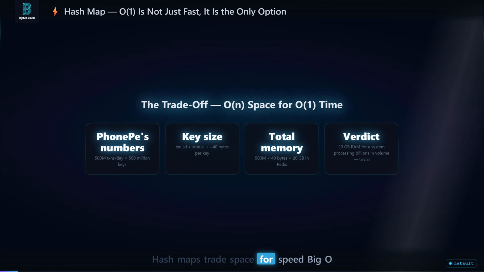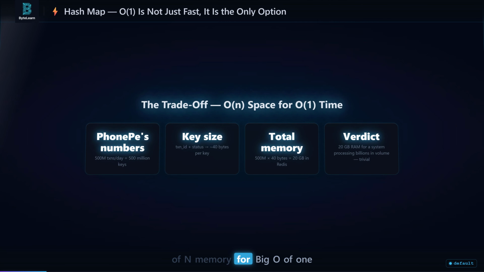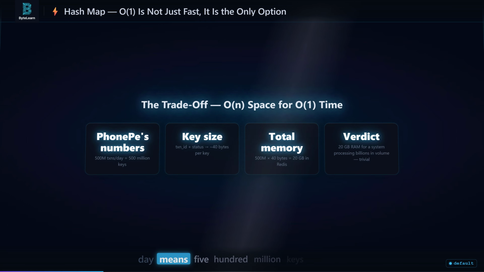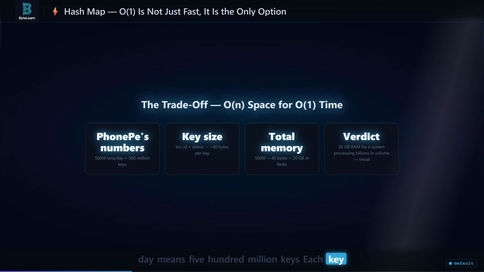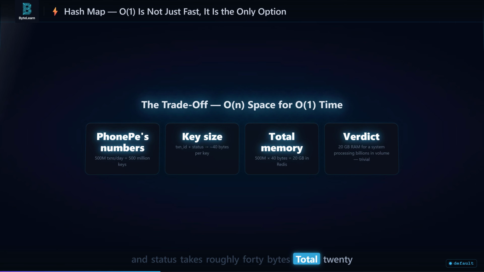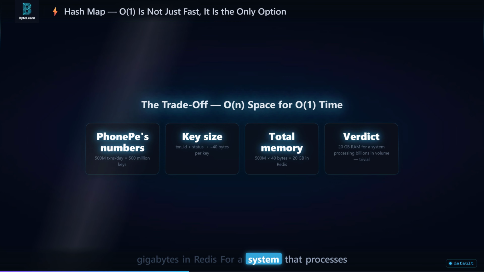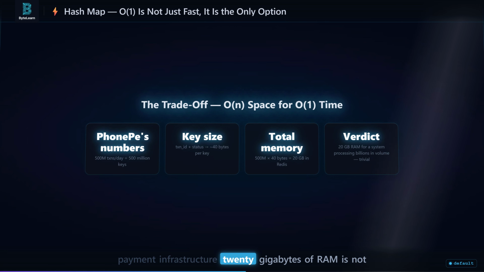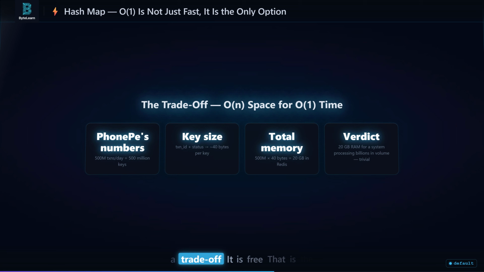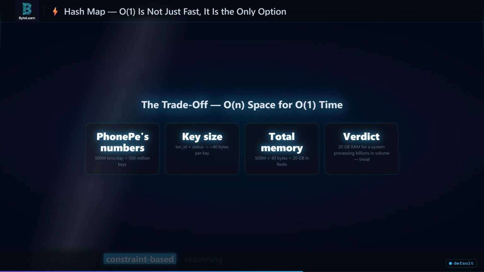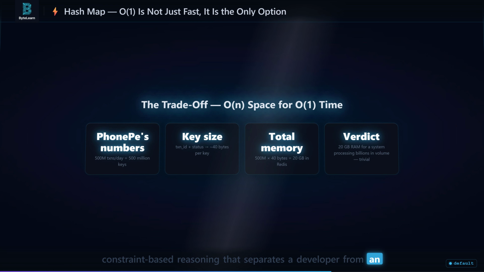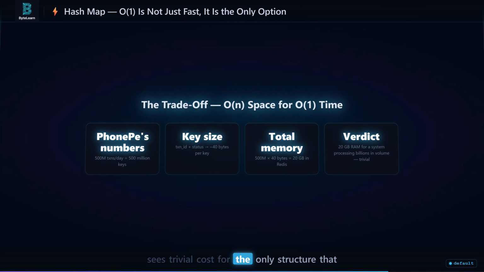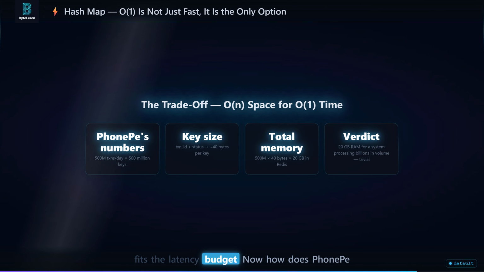Hash maps trade space for speed: Big O of n memory for Big O of 1 time. At PhonePe, 500 million transactions a day means 500 million keys. Each key and status takes roughly 40 bytes. Total: 20 gigabytes in Redis for a system that processes billions of rupees and handles the entire country's payment infrastructure. 20 gigabytes of RAM is not a trade-off. It is free. That is the constraint-based reasoning that separates a developer from an engineer. The developer sees extra memory. The engineer sees trivial cost for the only structure that fits the latency budget.